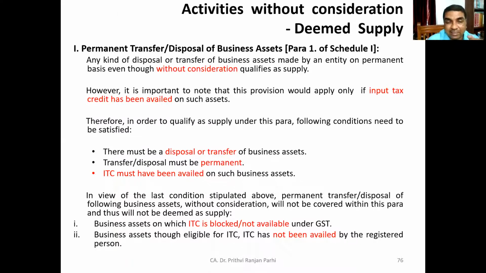Another case is that voluntarily, the taxable person might not have availed ITC though he is eligible. Even if business assets are eligible for ITC, if ITC has not been availed by the registered person, purposefully, in that case also it will not be deemed as supply. Did you understand?